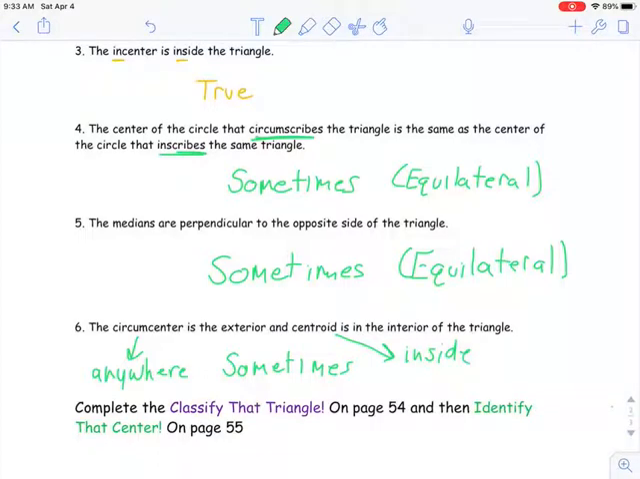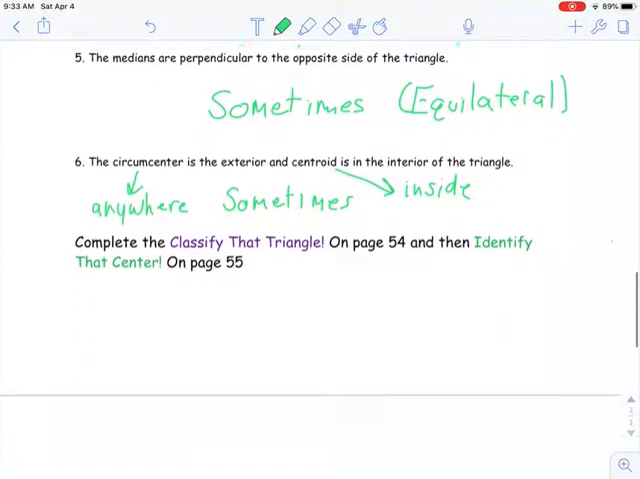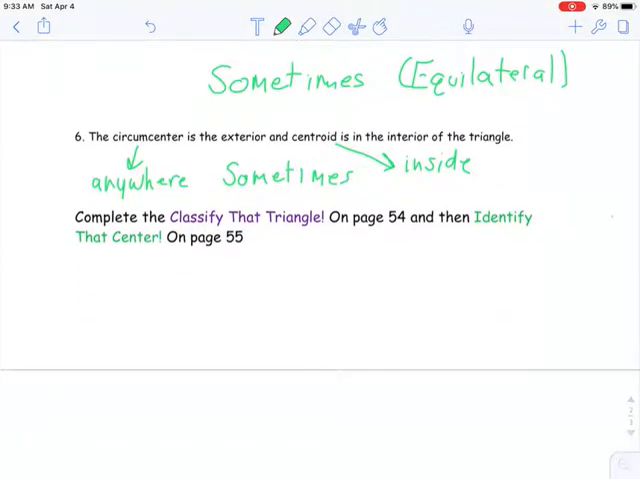The centroid is a balancing point. You can't balance a triangle on a side of a triangle or even outside the triangle. A centroid always has to be inside the triangle. All right, in the last video, we're going to bounce to the iBook and do that.